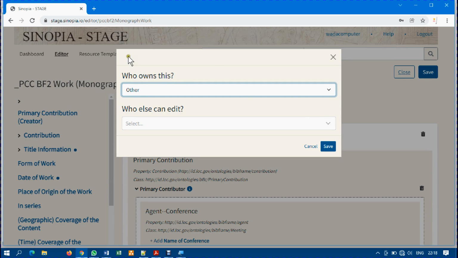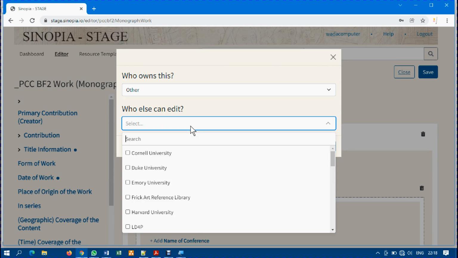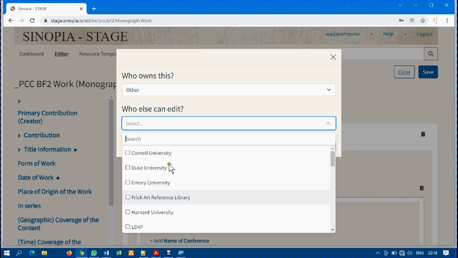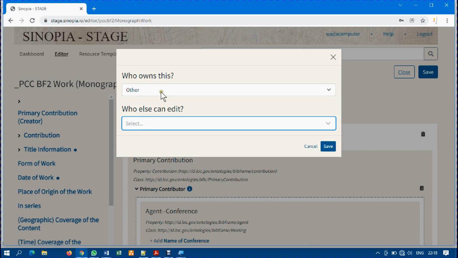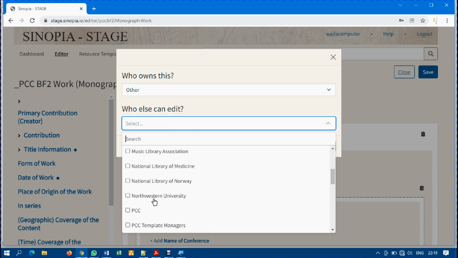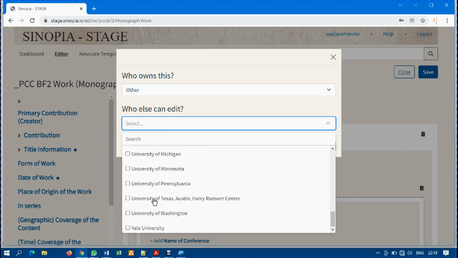there's a pop-up menu that comes up asking me who owns this work. Is there any university that is the owner of the work? The answer is no. So I'll just click other in this case, because my institution is not part of the institutions that already have their database attached to Sinopia.